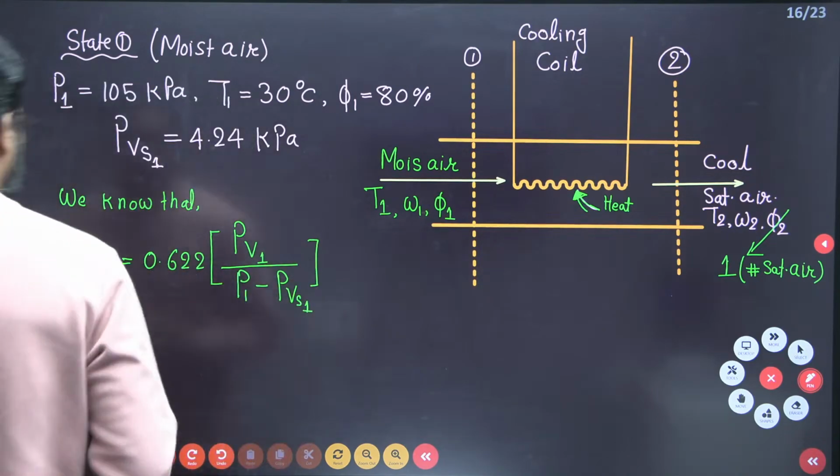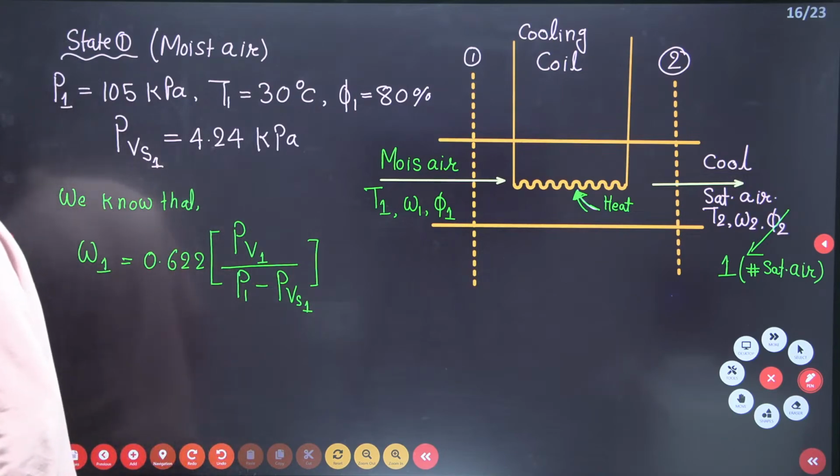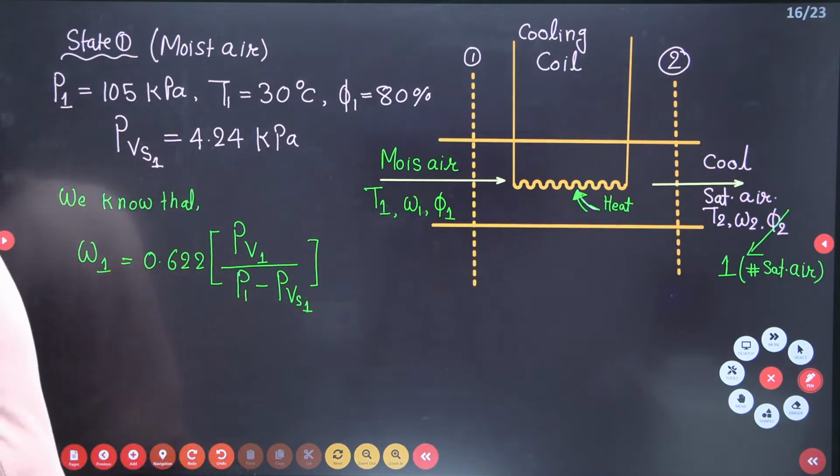If you don't know this formula, you can never solve this problem. Okay, I will also check your comments.